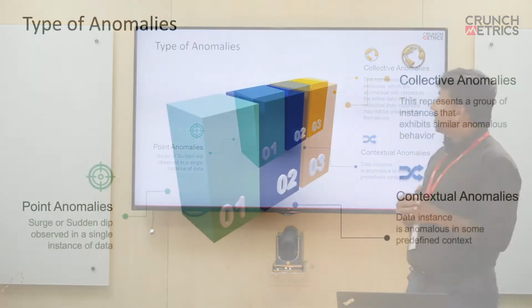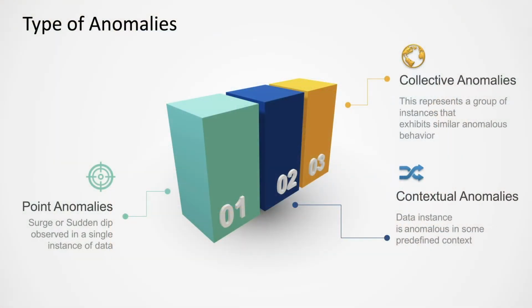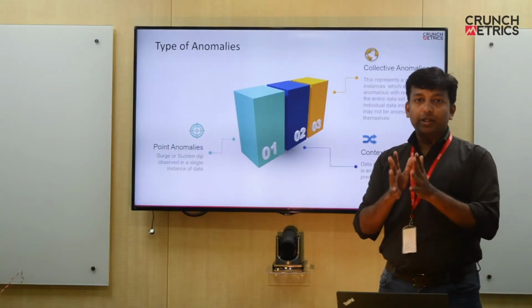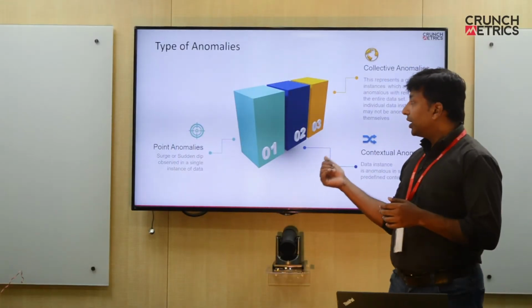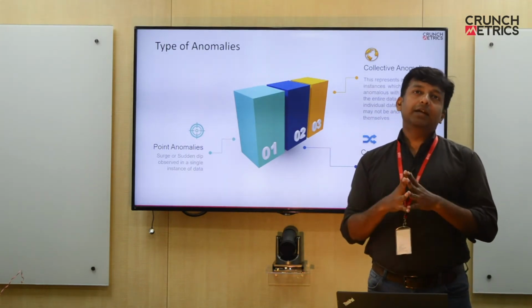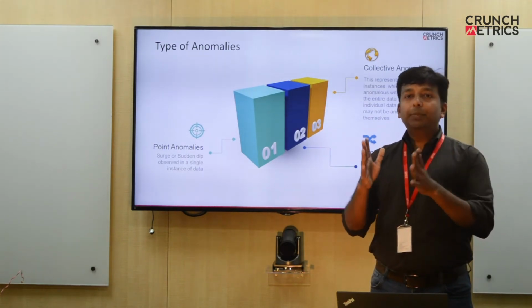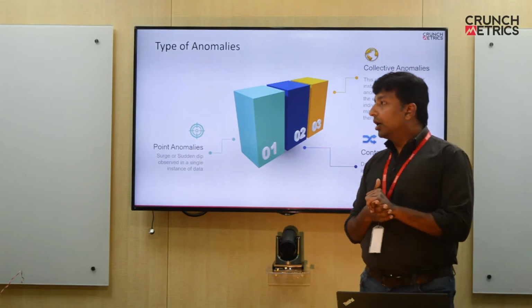Now let's come to the different types of anomalies. So what are point anomalies? Point anomalies are any surge or sudden dip observed in one particular instance. These are also called global anomalies. Say for example, there is an overall dip in the bookings. That's an example of a point anomaly.